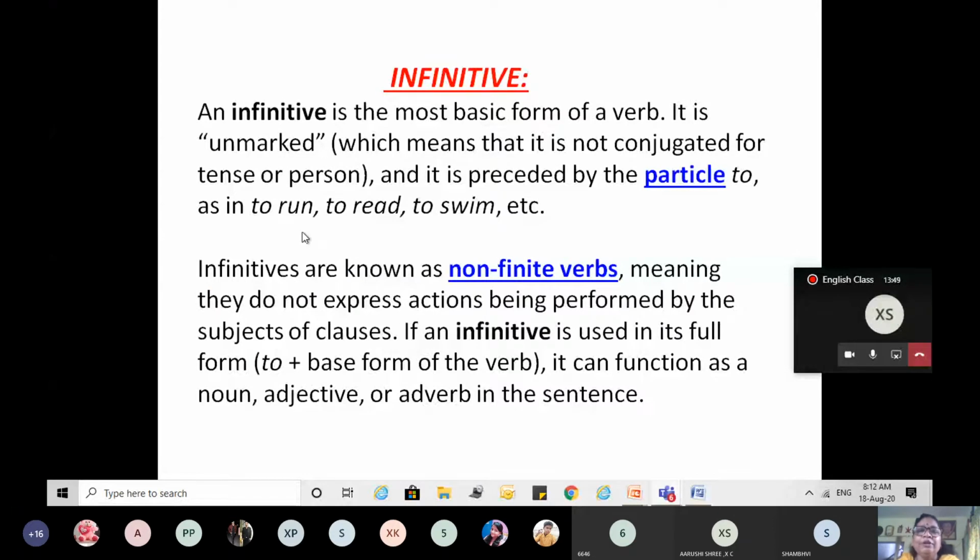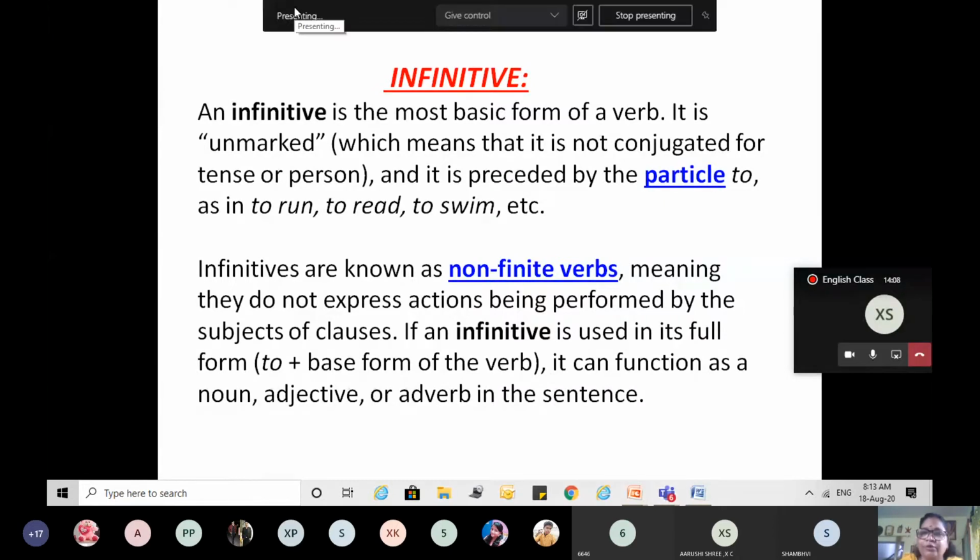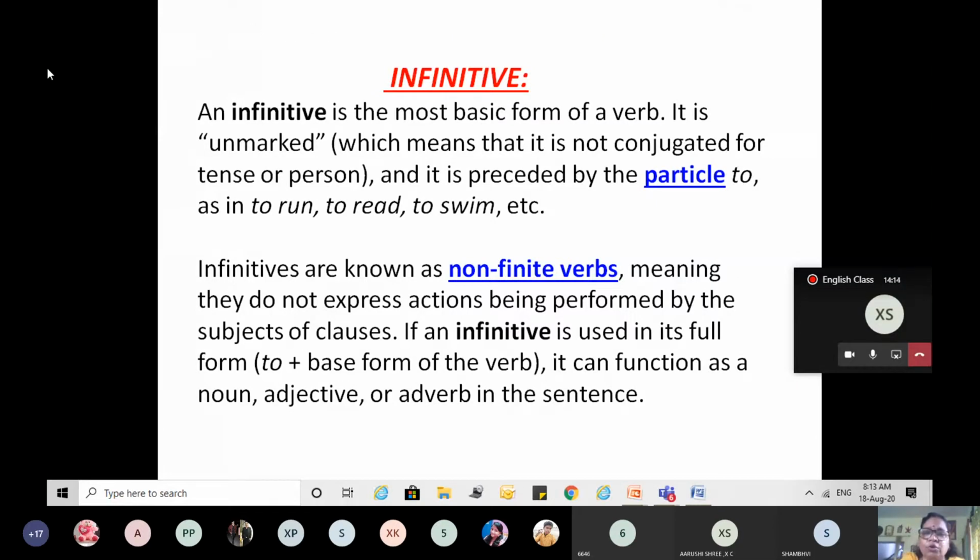So what is infinitive? It is the most basic form of verb which is unmarked. That means it does not correspond to the number and person of the subject. And it is preceded by the particle to. We use this word very often in the sentence that was given in the beginning of the class, right? She loves to cook. To cook, that is infinitive.